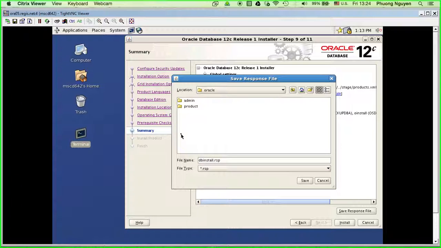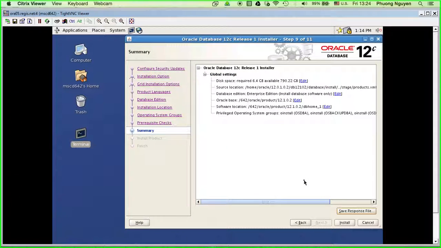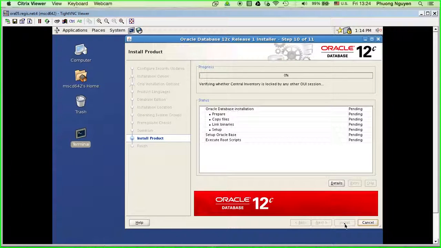Okay, I will do this manually. I can save it here. It shouldn't be a problem. Alright, so I go ahead and click install, and you just have to sit back and wait.